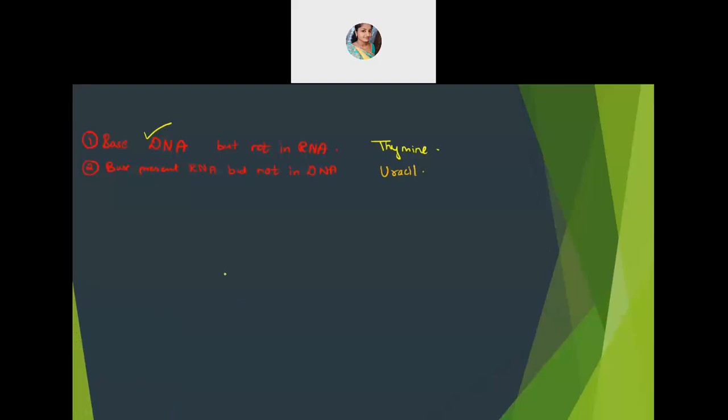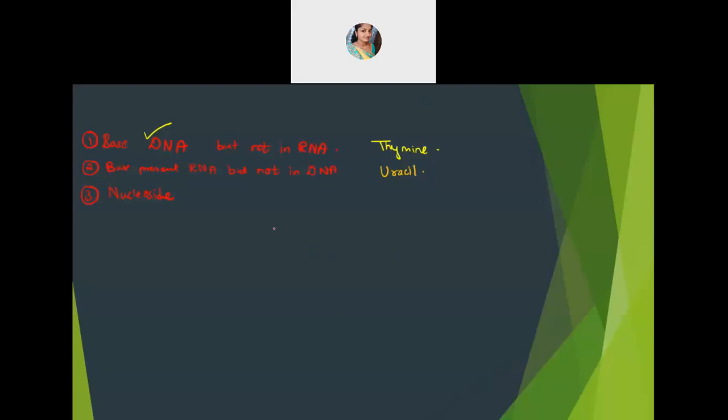Now, what is a nucleoside? Next question for you. Third one. What is nucleoside? Just with the two words, if you tell me, is enough. The letters are also fine. What do they contain?